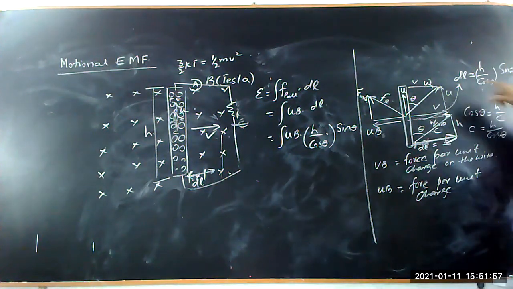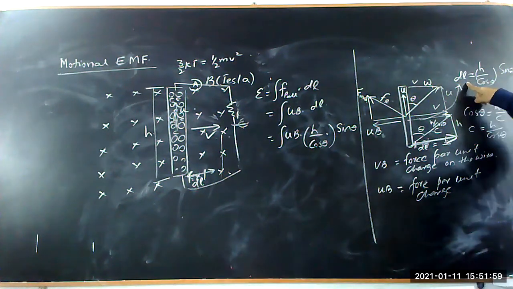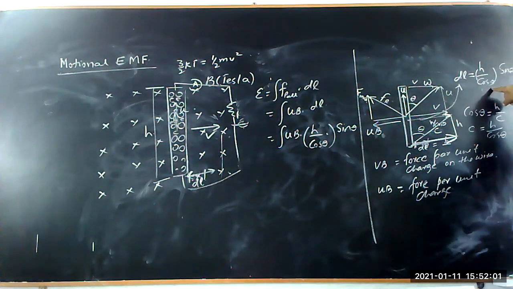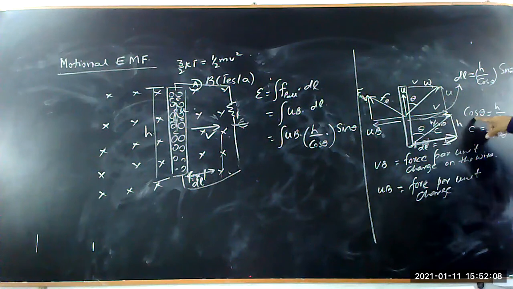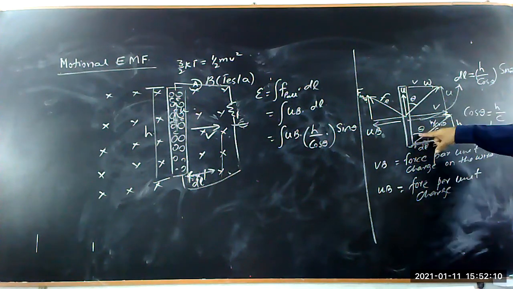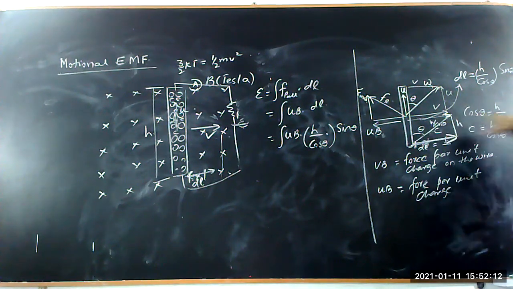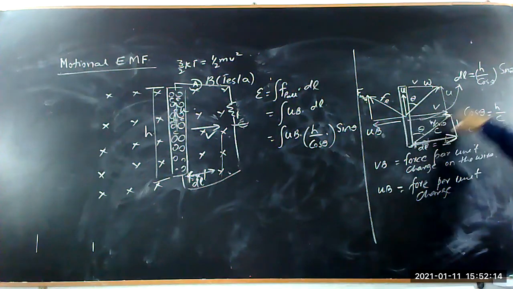So dl is equal to H upon cos theta into sin theta, because this is the vector H upon cos theta, which we obtained from cos theta is equal to H upon C. This is H and this is C.